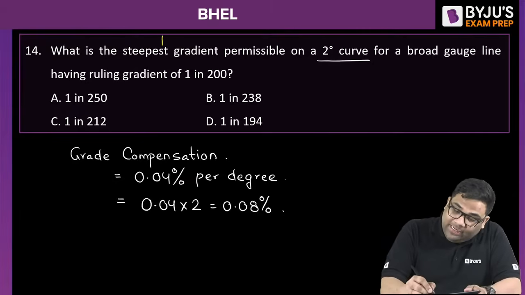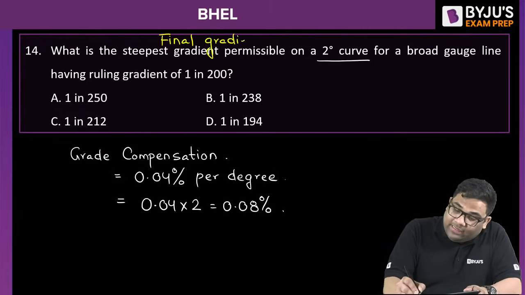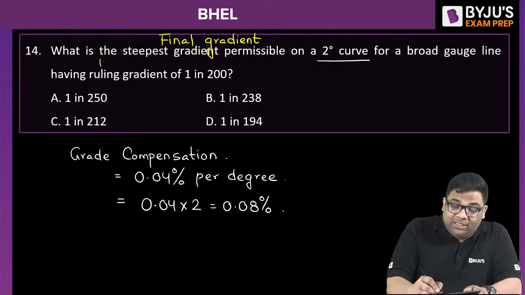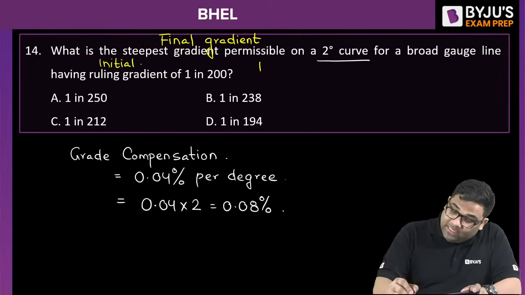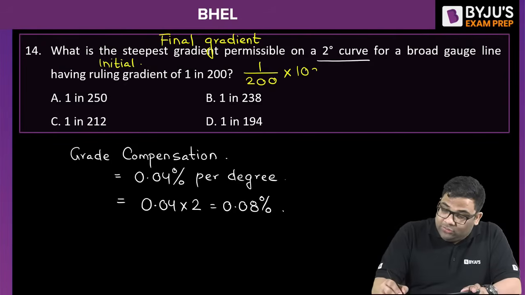When they're asking you the permissible gradient, what does it mean? They're asking the final gradient. Now this is the initial gradient. The ruling gradient is the initial gradient. Now it is in 1 in 200. Can I express it in percentage? Yes. It will be 1 by 200 into 100, so this will be 0.5%.